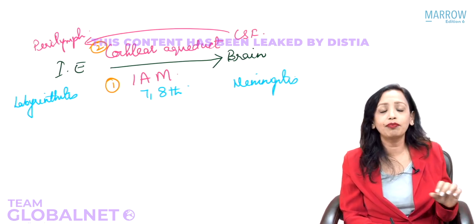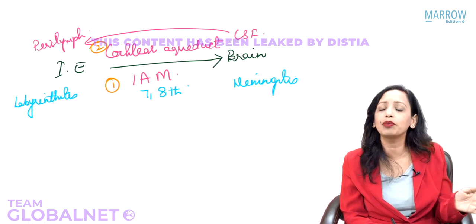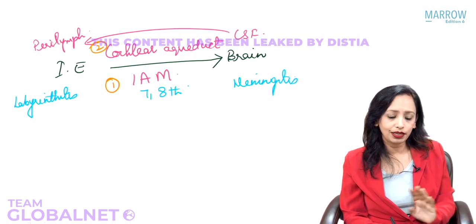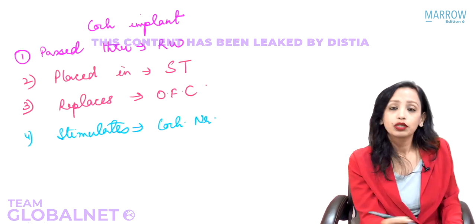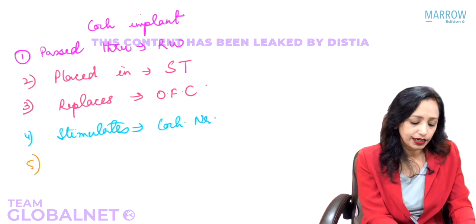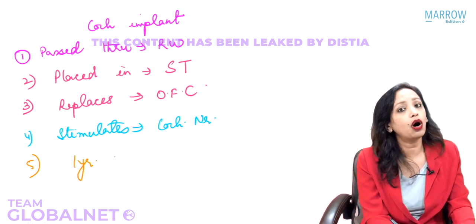This does not mean that before that you will not do something. You will give some hearing amplification before that. But the implant is put at 1 year, and that was again a question in your exam. So this we will add on here, that it is done at the earliest at 1 year of age.